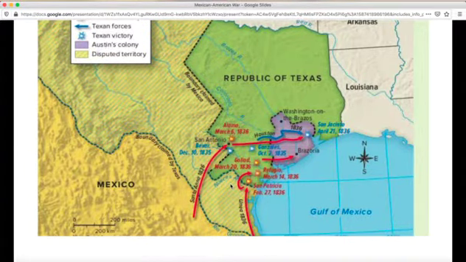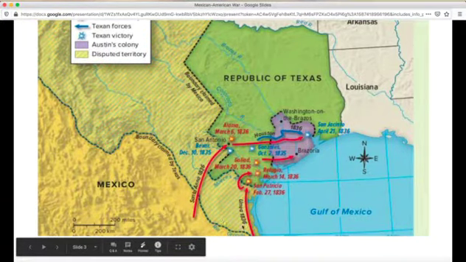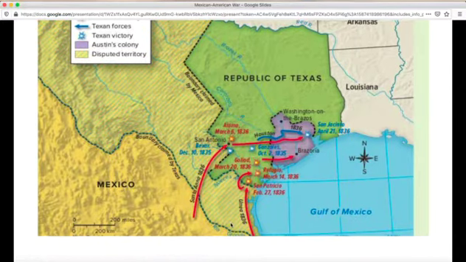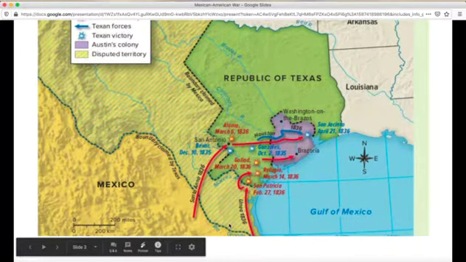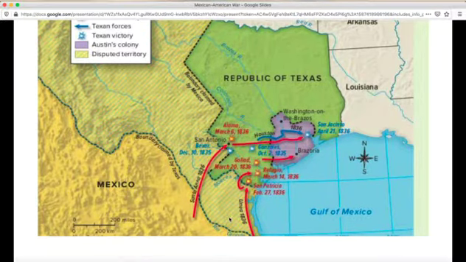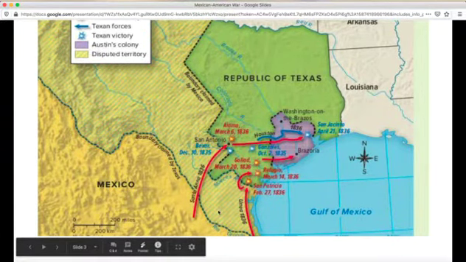In 1846, Polk sent U.S. soldiers to patrol along the Rio Grande, so in the disputed territory. And believing that U.S. soldiers were on Mexican land, because again, Mexico said this was their land, they saw U.S. soldiers invading their land. So, a group of Mexican soldiers attacked the U.S. soldiers here. When it was all over, 16 U.S. soldiers were wounded or lay dead on the ground.